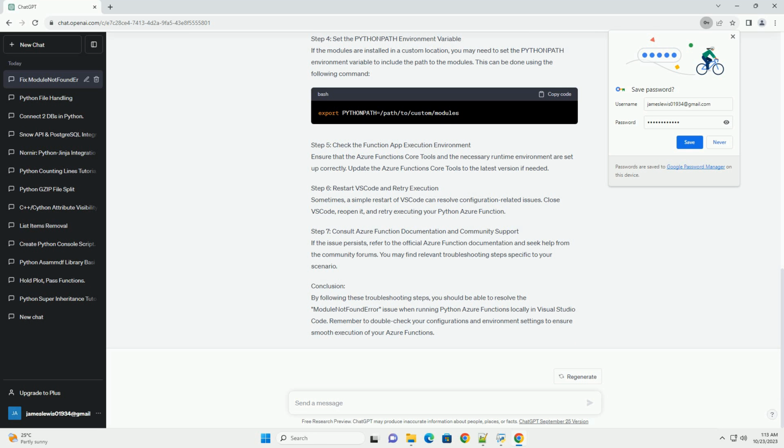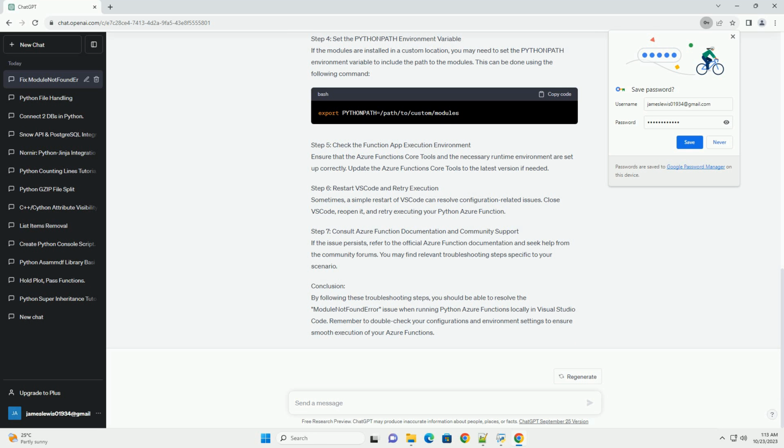Azure Functions Project. Set up a Python Azure Functions project. If you don't have one yet, you can create a new Azure Functions project using the Azure Functions extension. Follow these steps to troubleshoot and resolve the ModuleNotFoundError issue. Make sure you have activated the virtual environment for your project. In the VSCode terminal, navigate to your project folder and run the following command to activate the virtual environment.